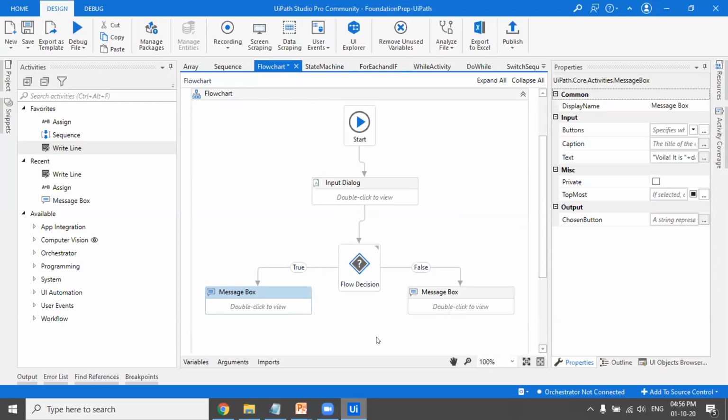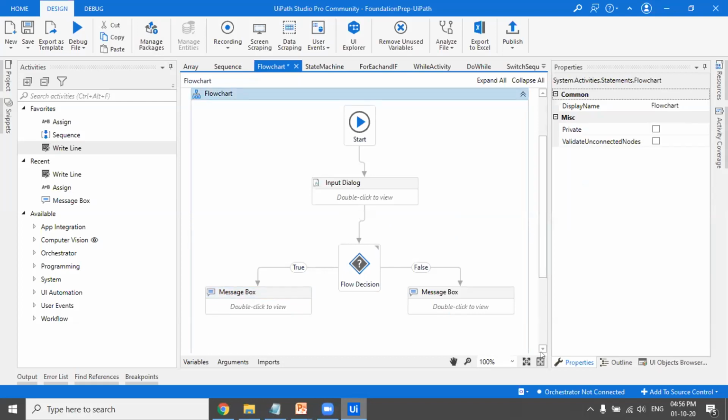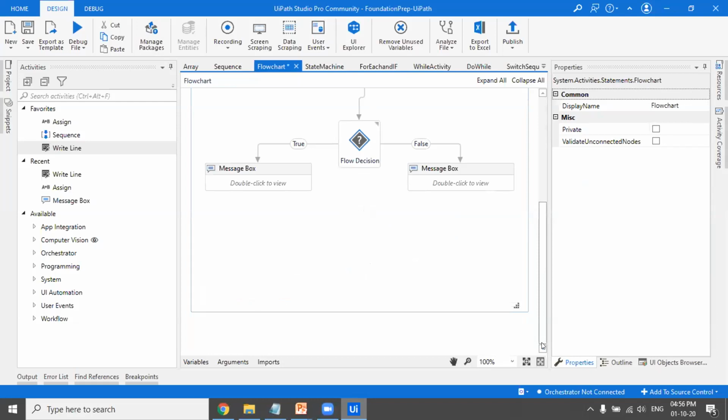So flowchart can sometimes be difficult to read because you'll have to do all these branchings. And if the logic is complex, you keep on doing it, so it becomes a little difficult to read. But it is very modular and easy to read if you have a lot of branching statements or a lot of decisions to be made in which you have to execute either this particular branch or this particular branch. So those are the scenarios in which usually flowchart is preferred.